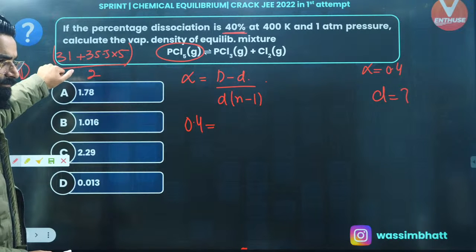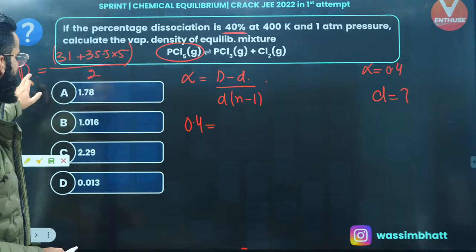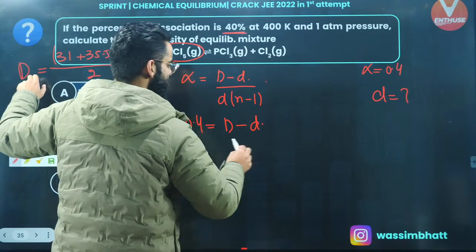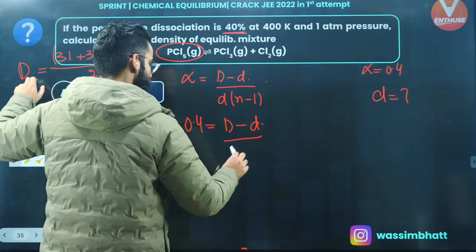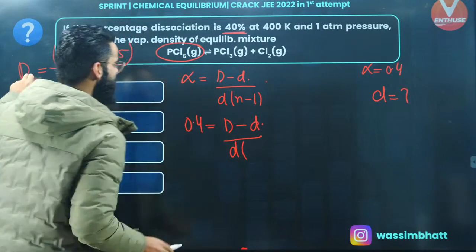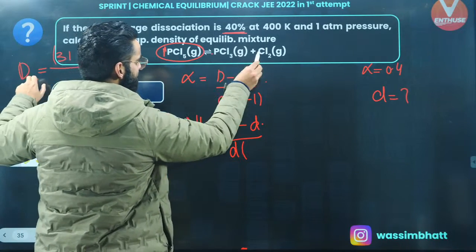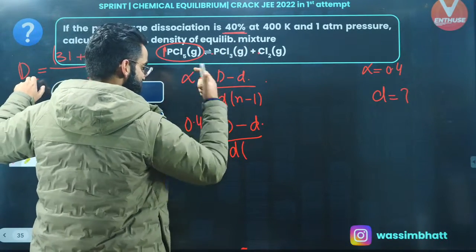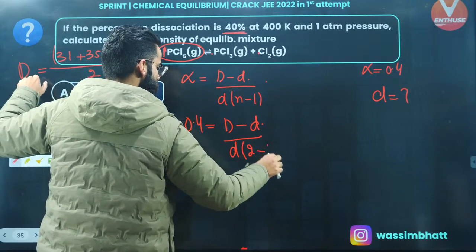Do it fast. So from here you'll be getting capital D, right? You'll be getting capital D minus small d, which is something I need to calculate. So n minus 1, what is the value of n? From one particle you are exactly getting two particles, and the number of particles we get from one particle of the reactant determines the value of n. So n value is 2, so 2 minus 1.